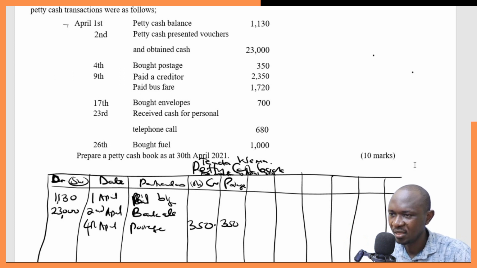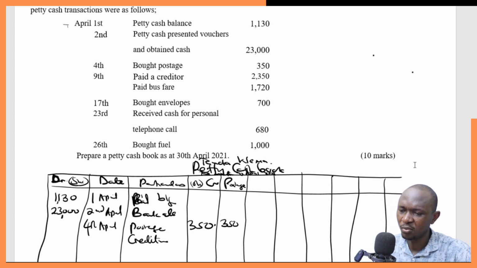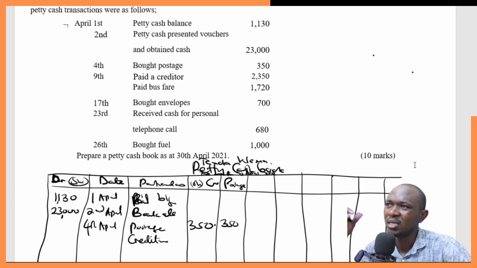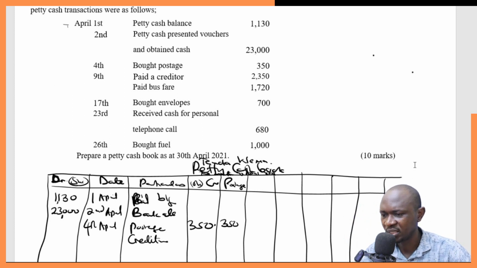Then on 9th, paid a creditor. Creditors ideally are not supposed to be in a petty cash book, because the assumption is that the petty cash book is supposed to hold only small expenditure, and we do not expect creditors to be that small an expenditure, because most creditors come from purchases.